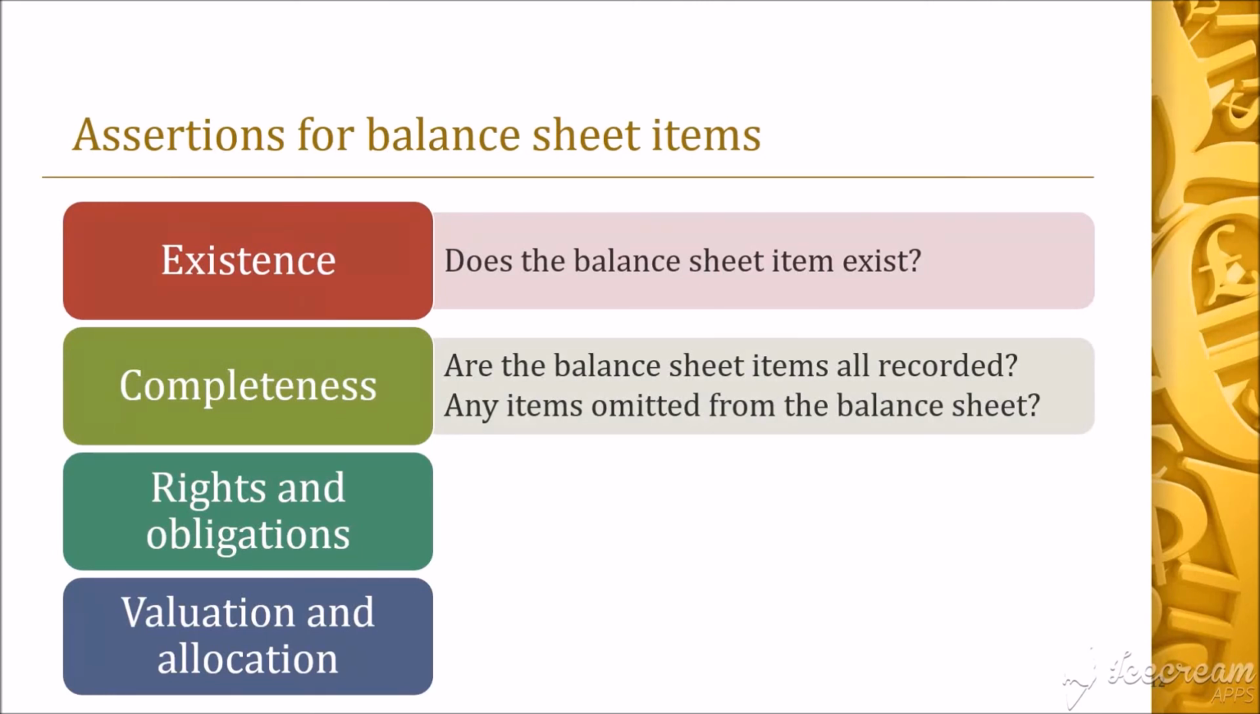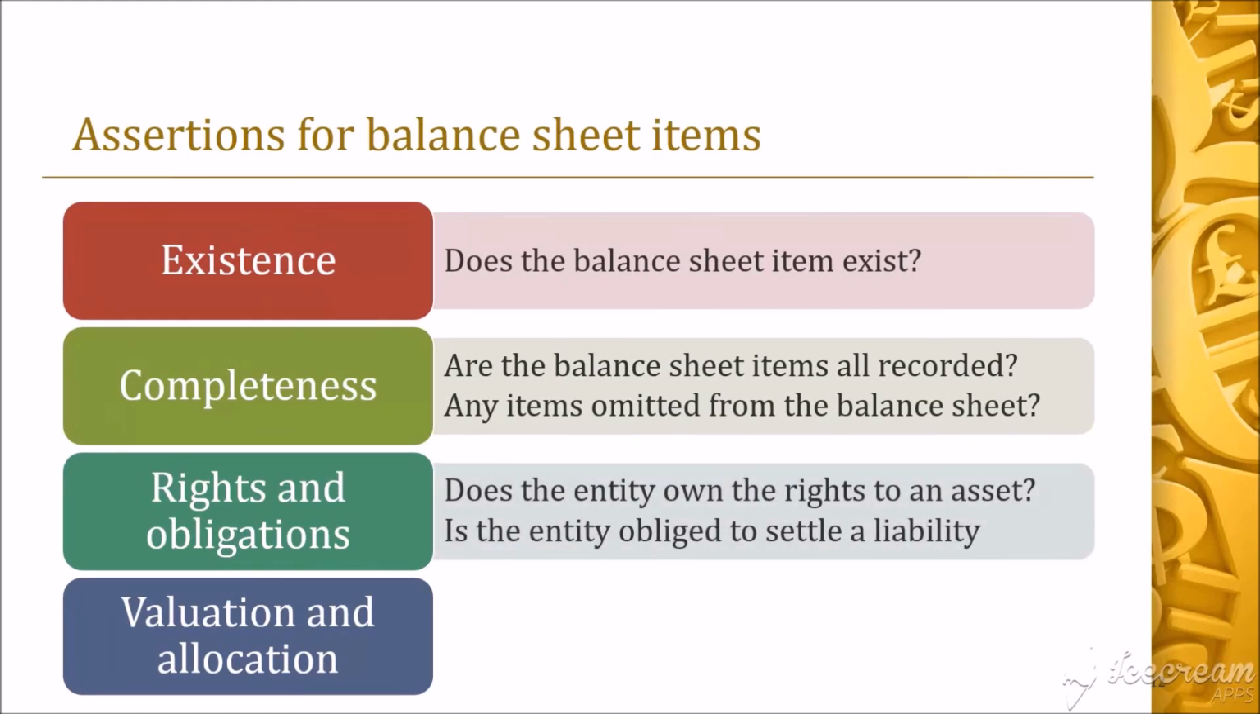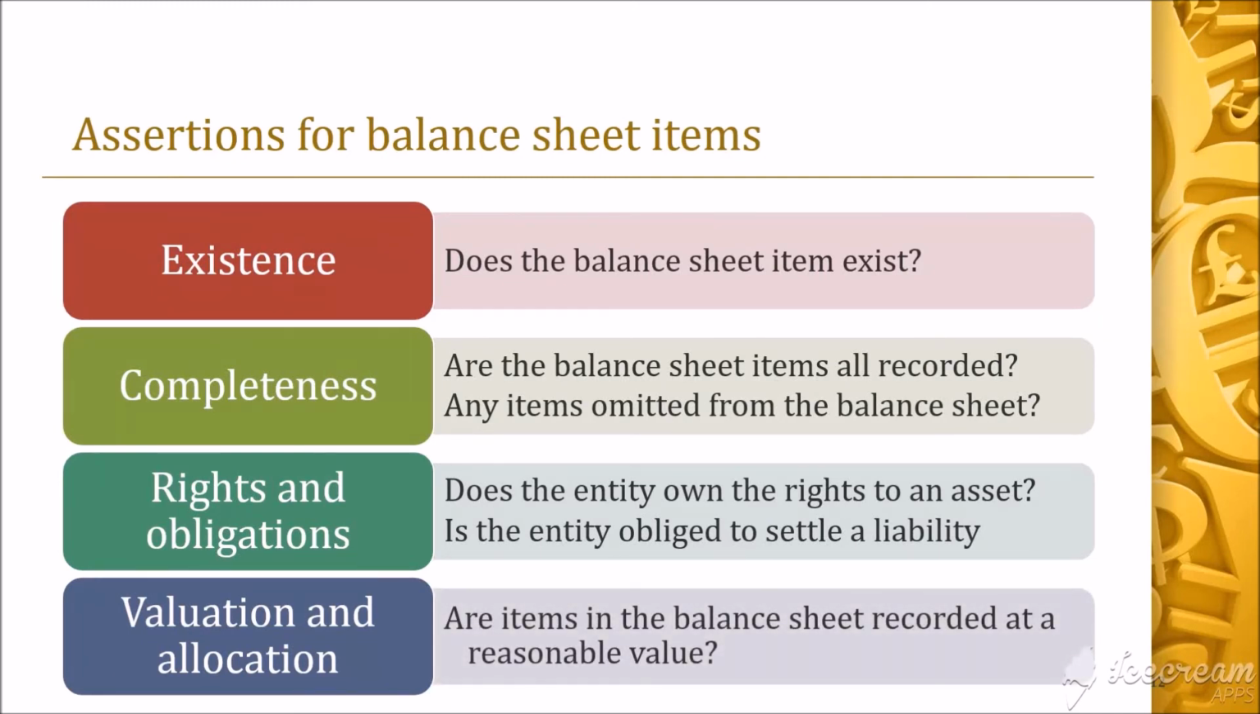There should not be any items omitted from the balance sheet. Rights refer to whether an entity owns an asset, and obligations refer to whether the entity is held responsible to settle a liability. Some figures in the balance sheet require a lot of judgment, like provisions and the net book value of non-current assets. The auditor needs to assess if the items are carried at a reasonable value.